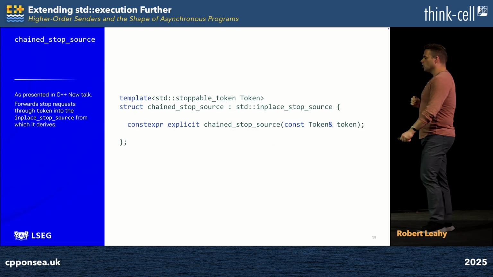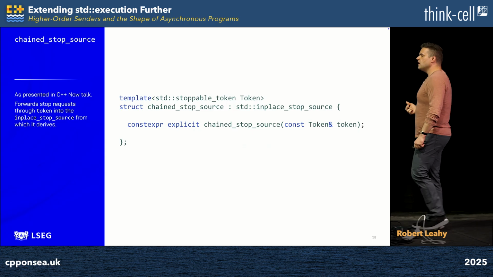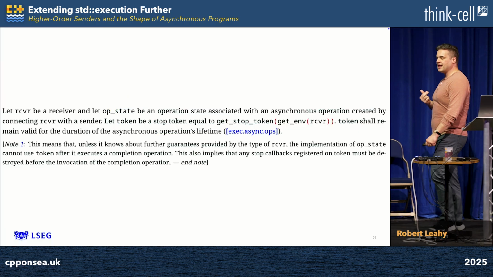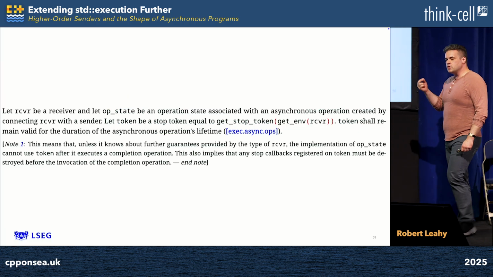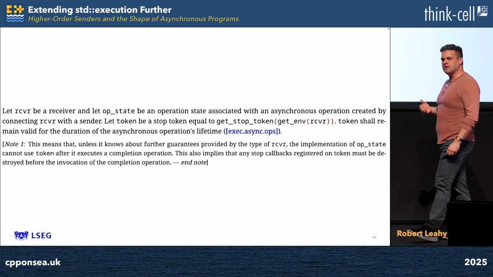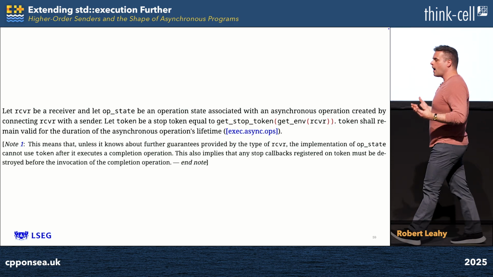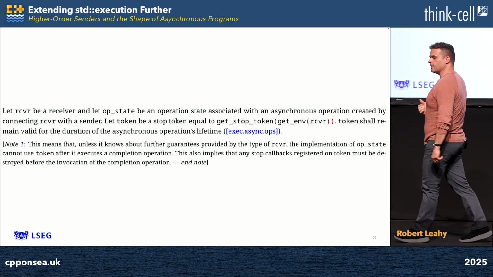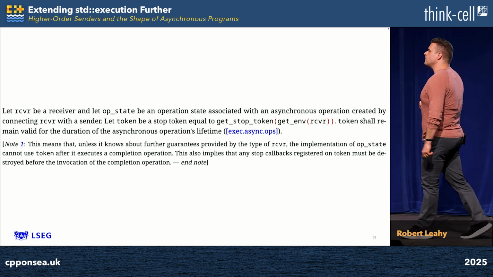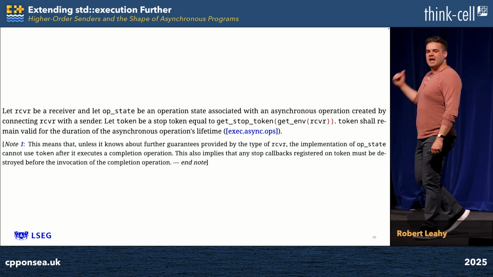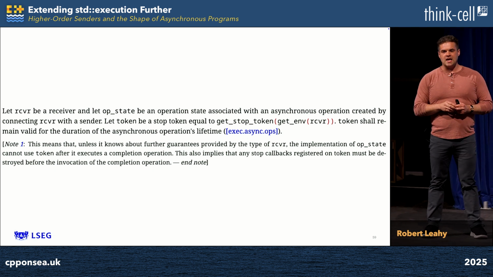But after I gave my talk earlier this year in Aspen and presented this interface, it was brought to my attention that there's a problematic section of the standard. The standard says that I can't actually use the stop token in this way because it belies the fact that an operation state has two lifetimes. It has the regular synchronous lifetime, which is bounded by its constructor and destructor, but it also has a second lifetime.